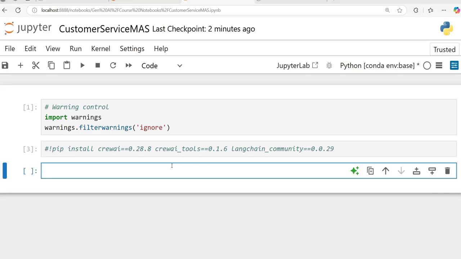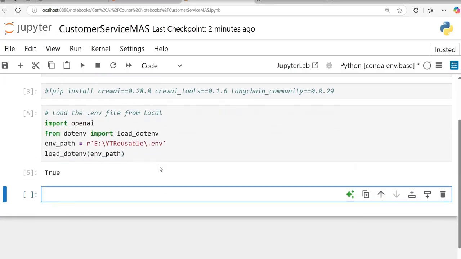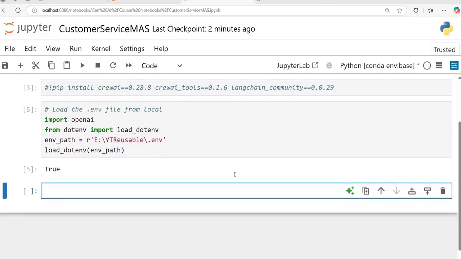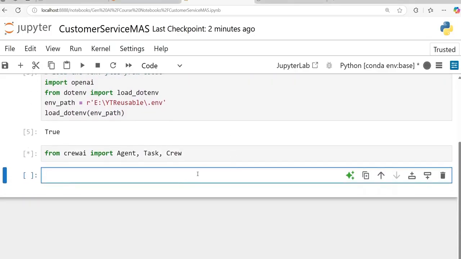And what we are going to do is, obviously, load my OpenAI key, which I'll be using. And what I'm going to do next is import, as usual, from Crew AI: Agent, Task, and Crew. Up to here is similar to what we have done in the past. Now let me define my first agent here.